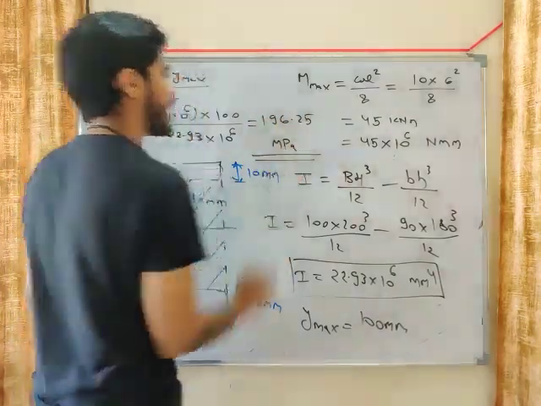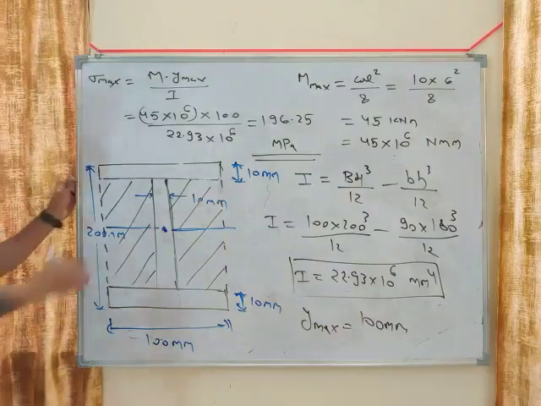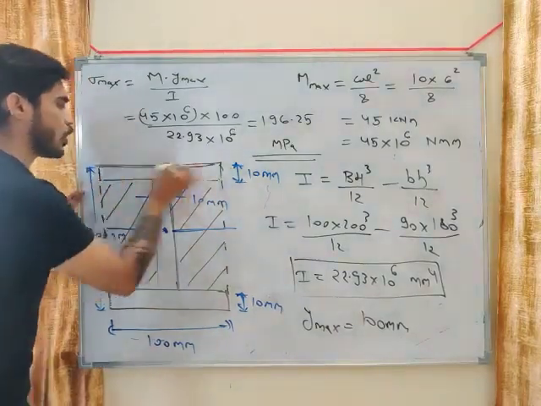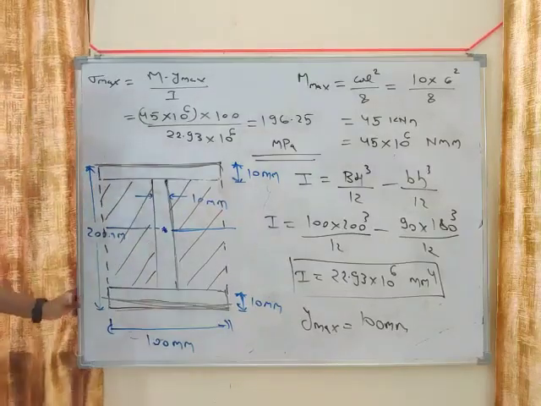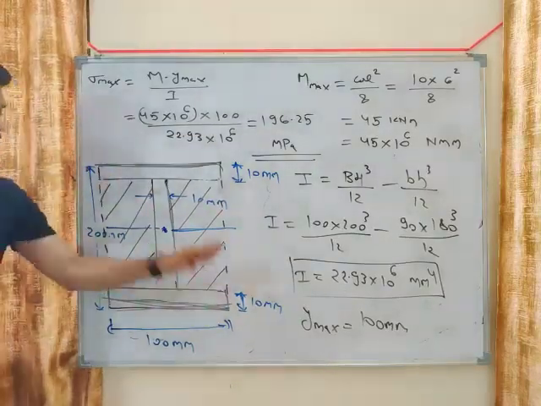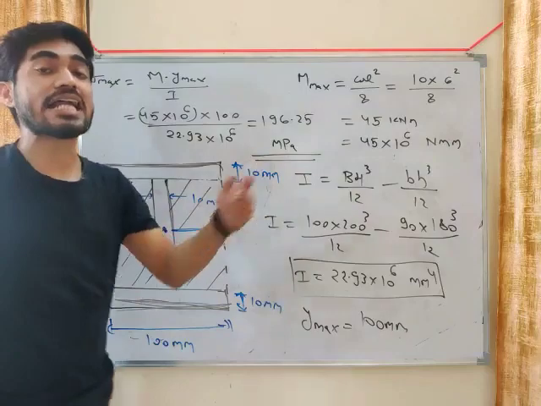196.25 megapascal. So this is the maximum stress which will be developed at the top layer and the bottom layer, my friend. This is the bending stress at the top layer and at the bottom layer for an I section.